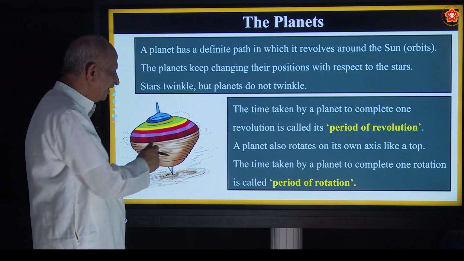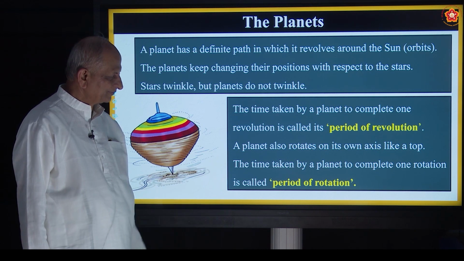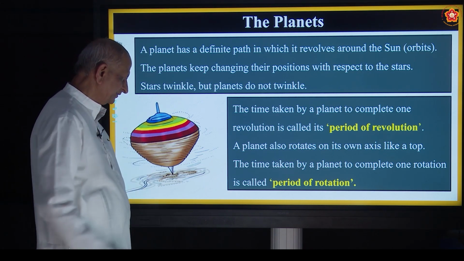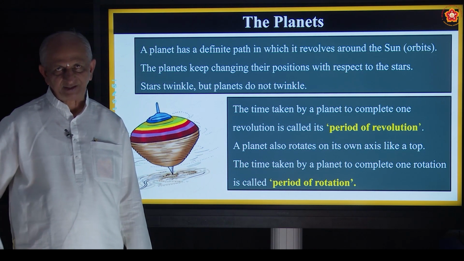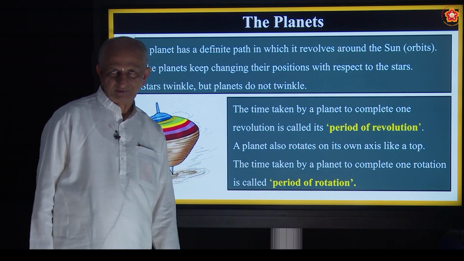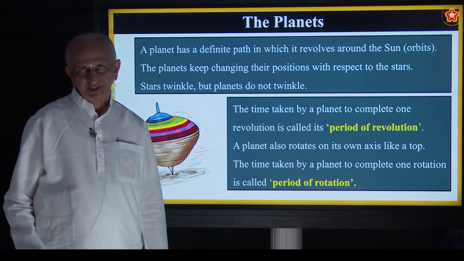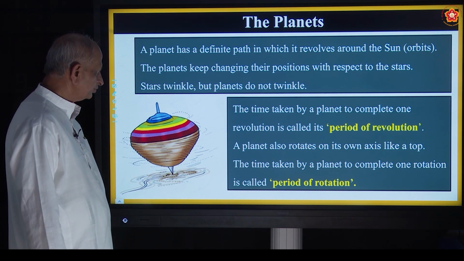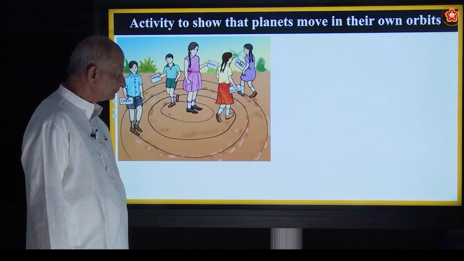So like the spinning top, we find that planets will be rotating in that direction, on its axis, and that is called period of rotation. For example, in case of Earth, period of rotation is 24 hours or 1 day, what we call. Period of revolution is 1 year, 365.25 days. Correct? So this is the difference between period of revolution and period of rotation.